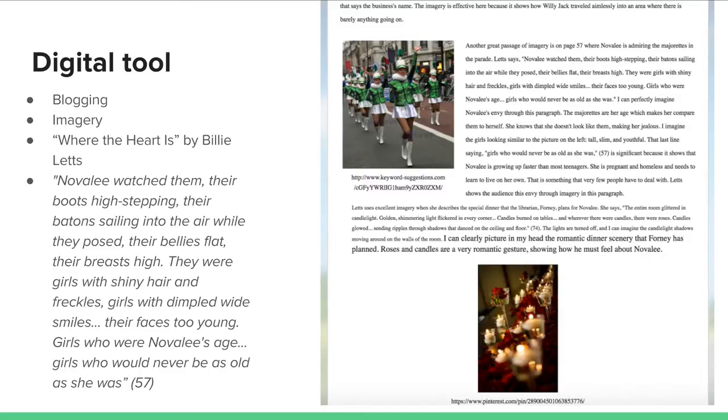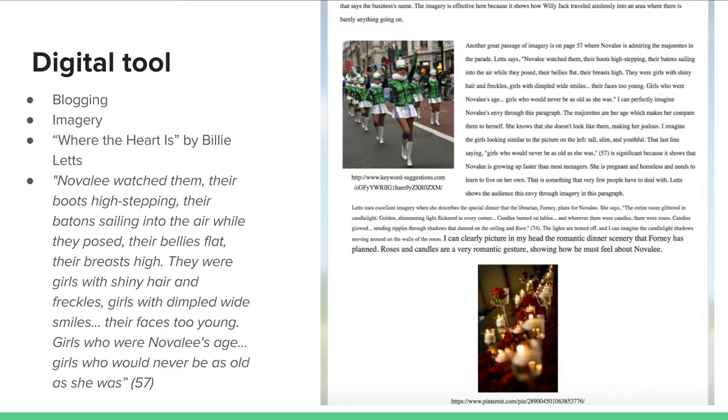One quote from the book says, "Novalee watched them, their boots high-stepping, their batons sailing into the air while they posed, their bellies flat, their breasts high. They were girls with shiny hair and freckles, girls with dimpled, wide smiles, their faces too young, girls who were Novalee's age, girls who would never be as old as she was."